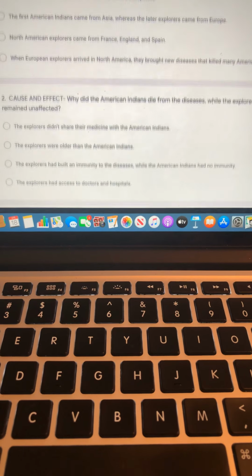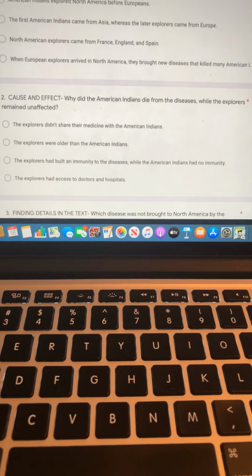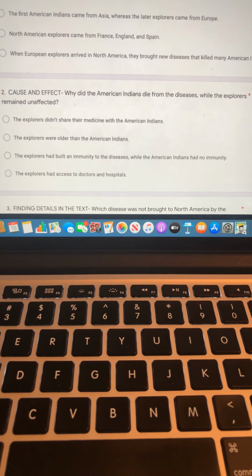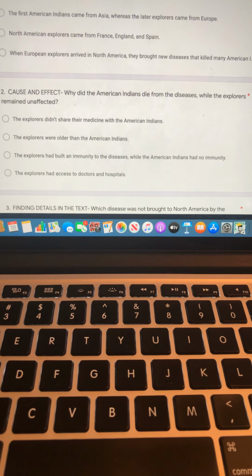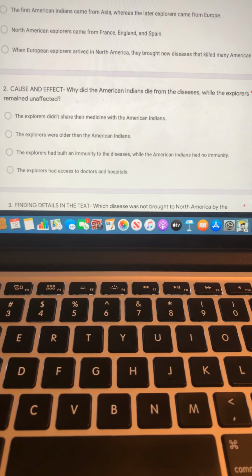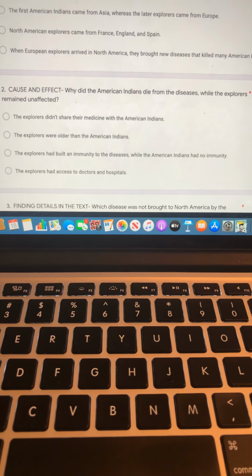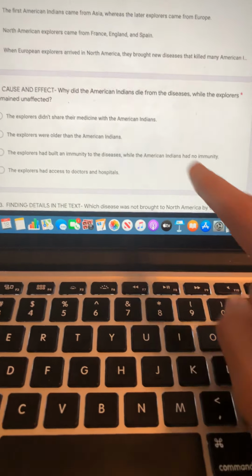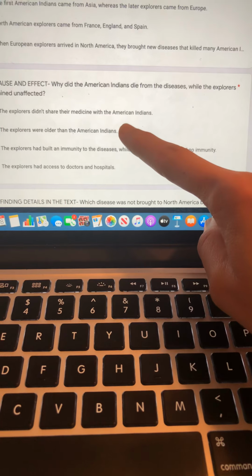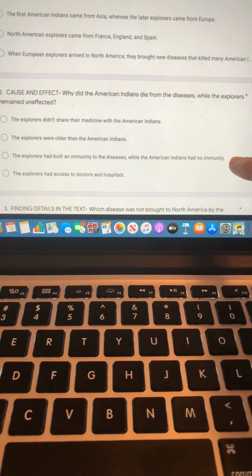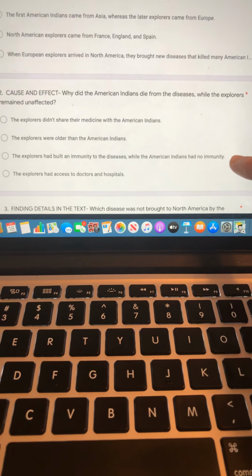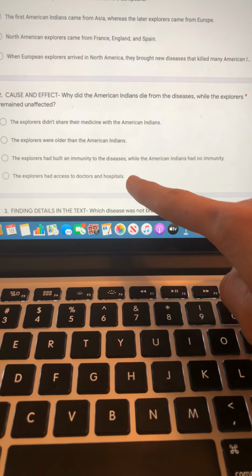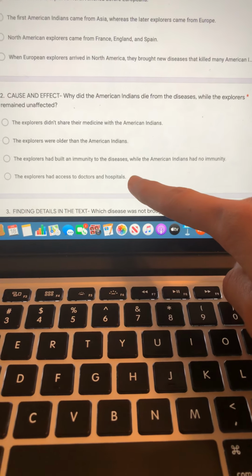All right, question number 2, cause and effect. Why did the American Indians die from the diseases while the explorers remain unaffected? All right, was it the explorers didn't share their medicine with the American Indians? The explorers were older than the American Indians? The explorers had built an immunity to diseases while the American Indians had no immunity? Or the explorers had access to doctors and hospitals?